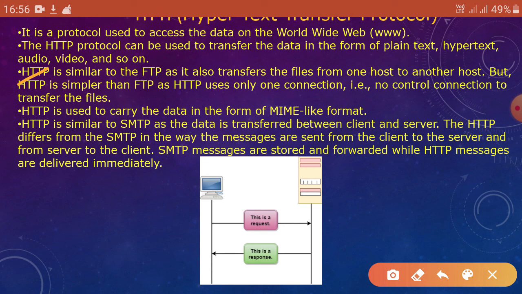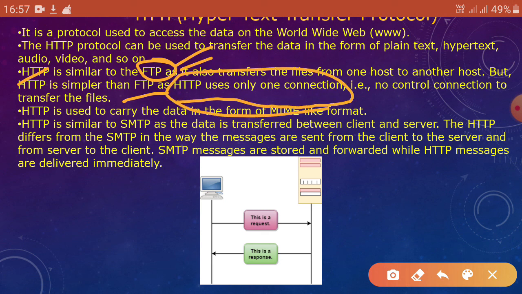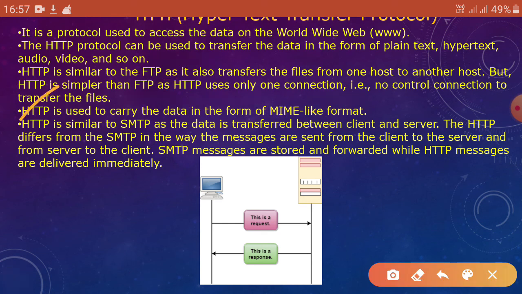Next, HTTP is similar to FTP, that is file transfer protocol. We know file transfer protocol is used to transfer files from one host computer to another. HTTP does the same work, but HTTP is simpler than FTP. Why? Because HTTP uses only one connection. Next point, HTTP is used to carry data in a MIME-like format. Just remember it. We will be discussing this later.